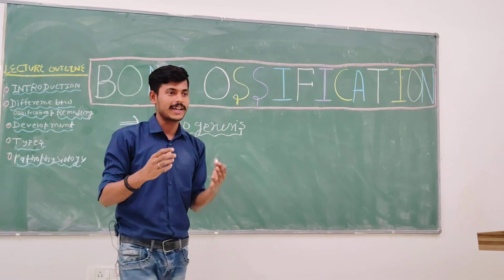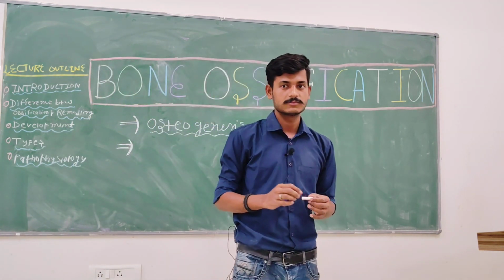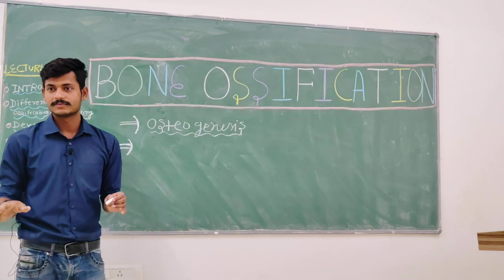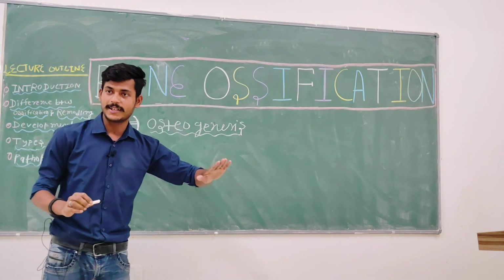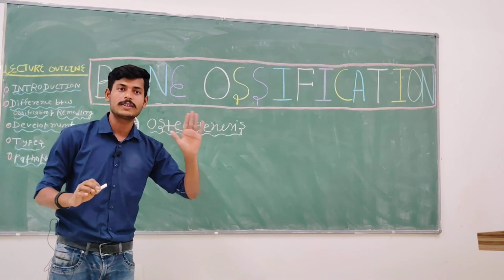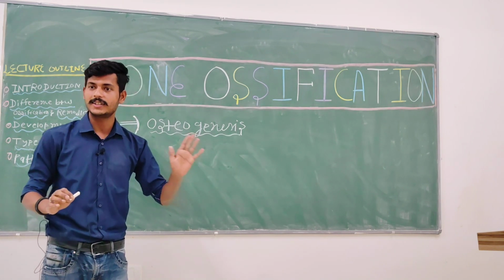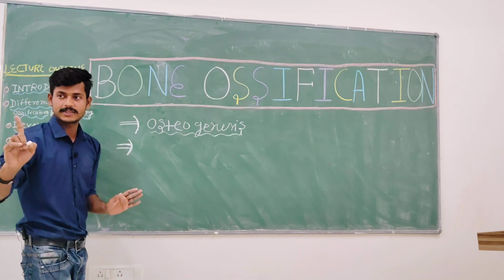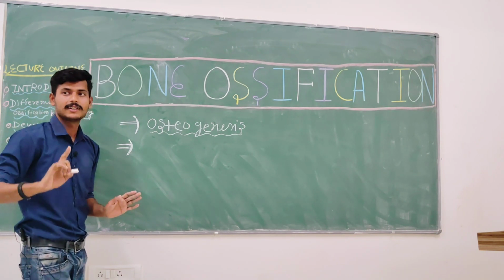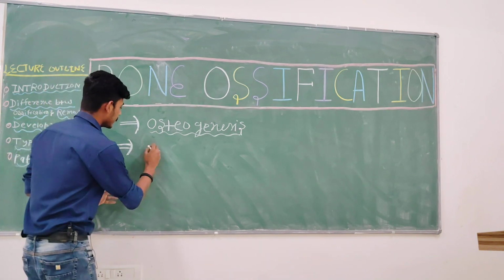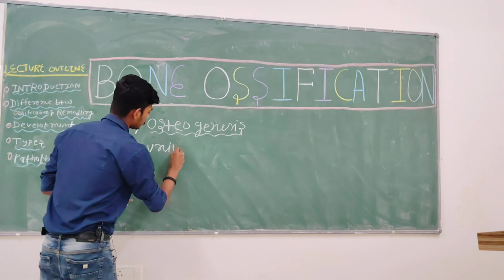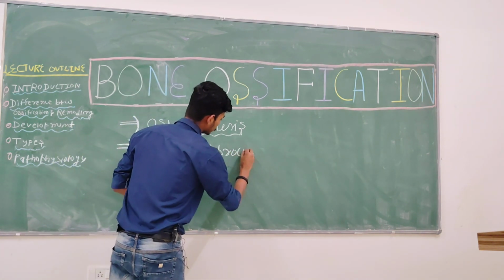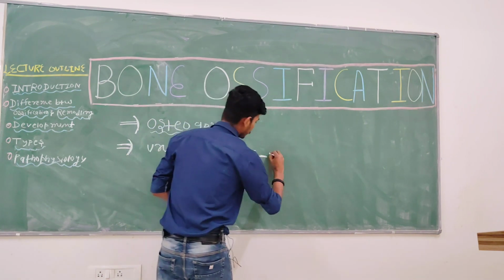Have you seen any bone in ants? There is a cartilage. Have you seen bone in bacteria? No. Any microscopic organism won't possess or carry bone. So osteogenesis is universal in mammals, or we can say in vertebrates. It's a universal process in vertebrates.